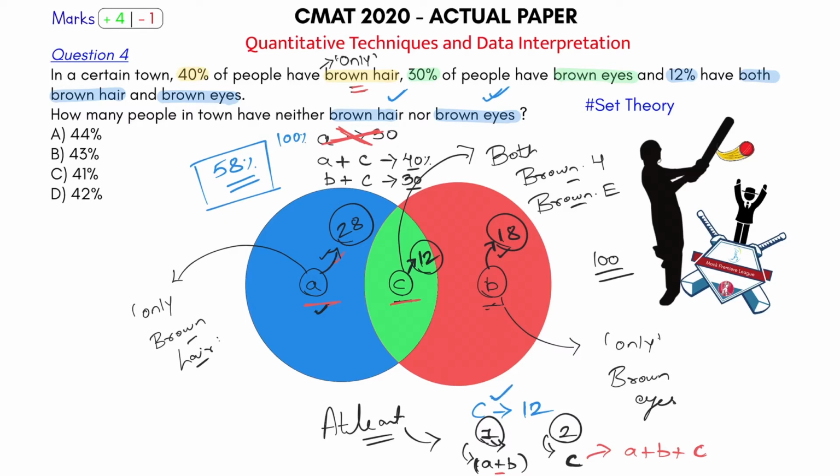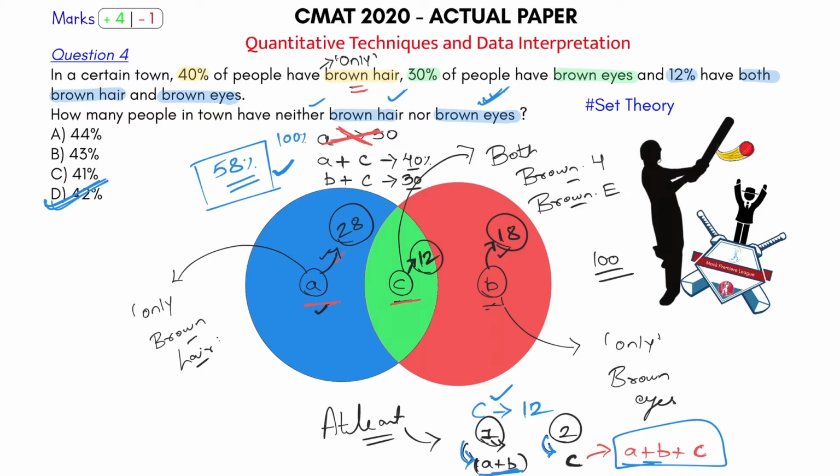At least one feature means minimum one. So how many have exactly one, A plus B, sorry, and how many have exactly 2? Because you are telling me minimum 1. So how many have at least 1? A plus B plus C. So how many have none of the features? 58% is having at least 1. So 100 minus 58, 42% is having neither brown hair nor brown eyes. Okay, that's how you deal with it.